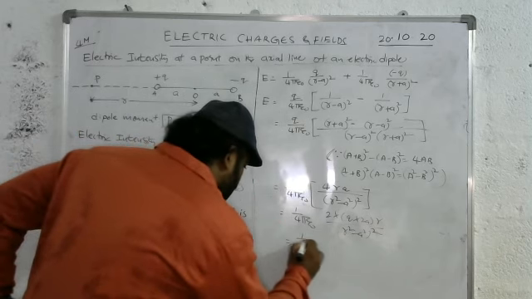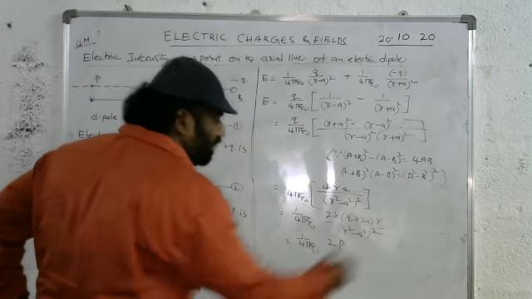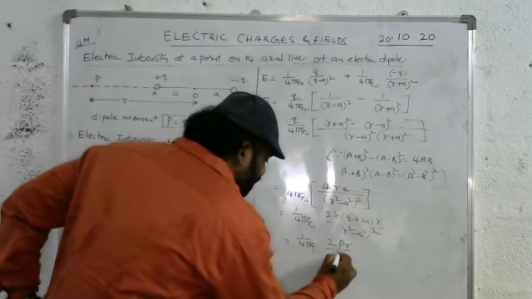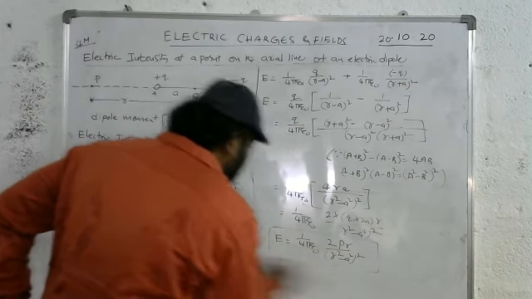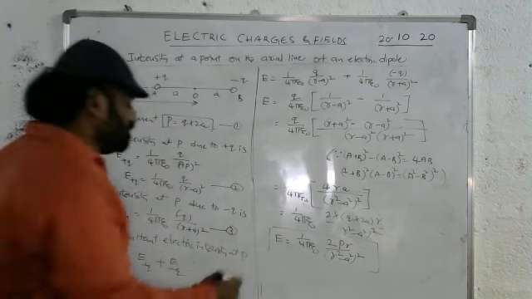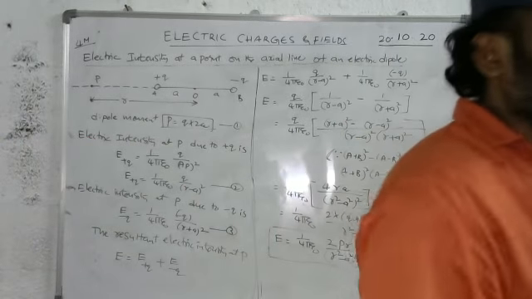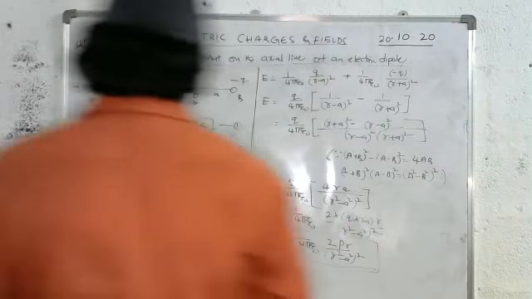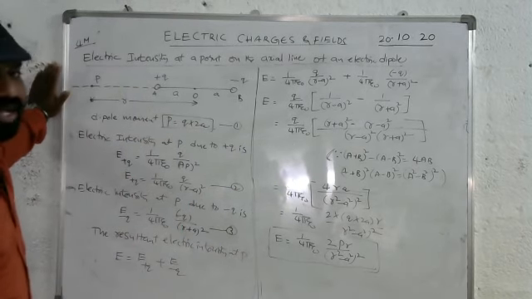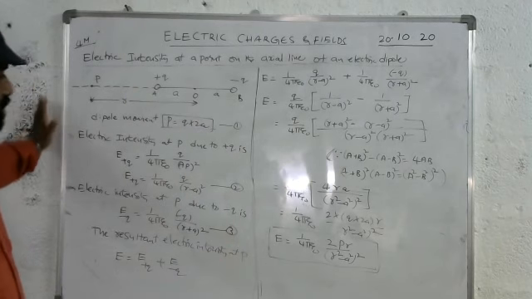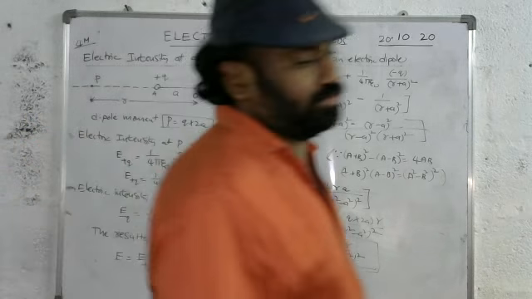So it becomes 1 by 4 pi epsilon naught, and Q into 2A is P, so E is 2PR by R square minus A square whole square. This is the expression for the electric intensity at a point on the axial line of an electric dipole. It's a very simple derivation, and also the most important derivation.